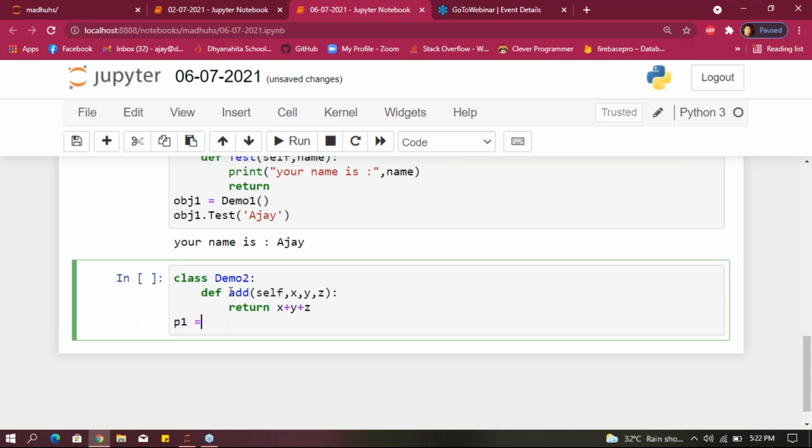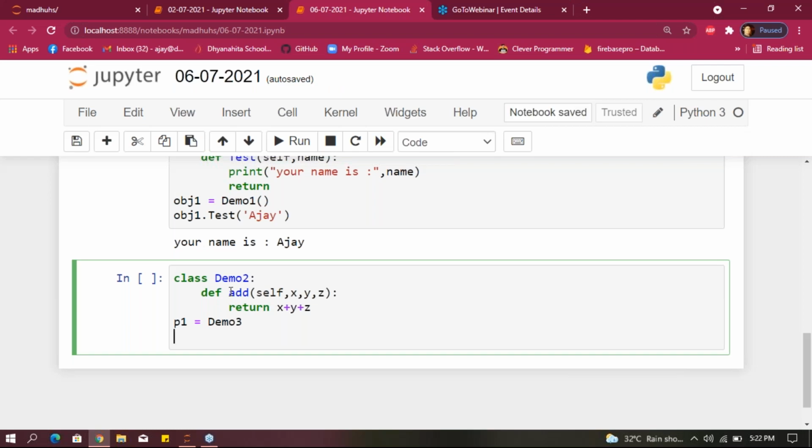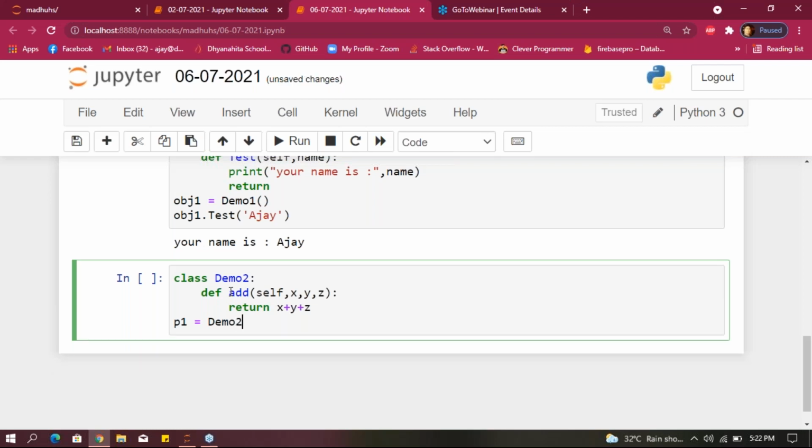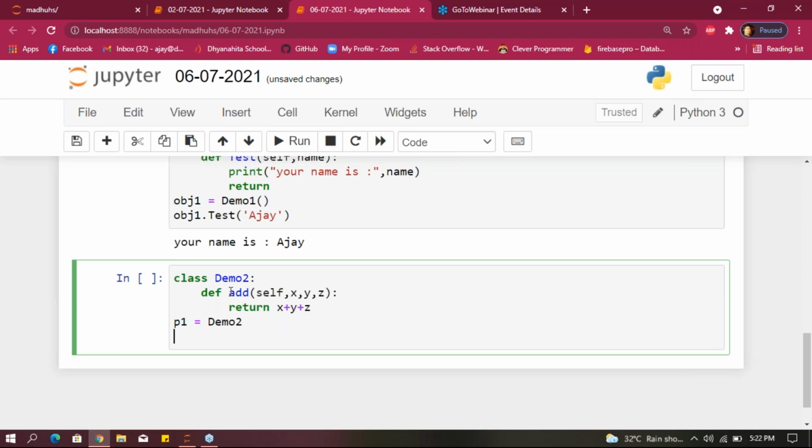Want to create one object, right? My object name p1 equals demo 2, sorry, demo 2. After that, p1 dot add, give three inputs. For example, I'm giving here 3 comma 4 comma 5.